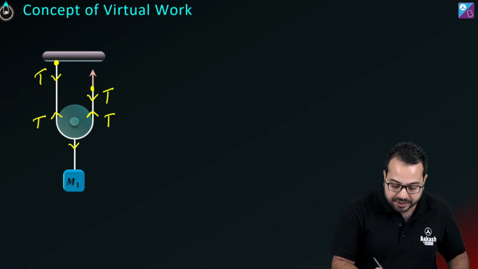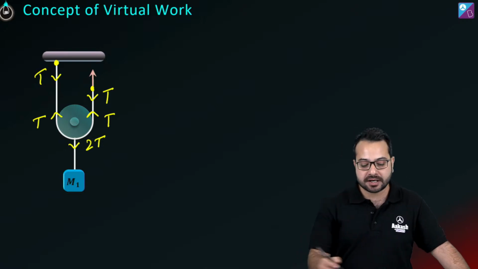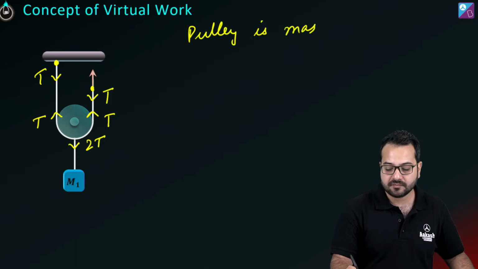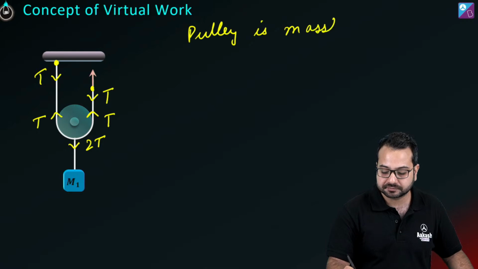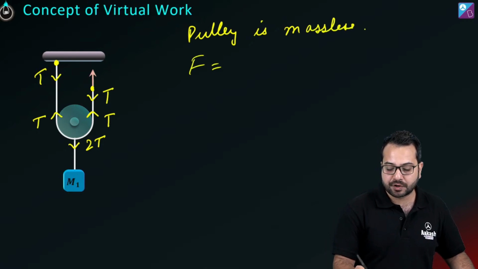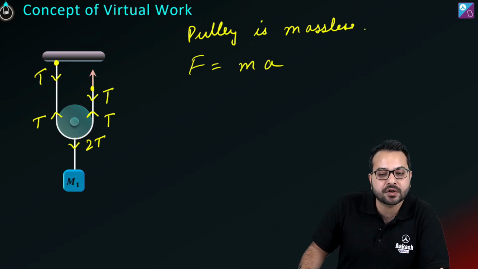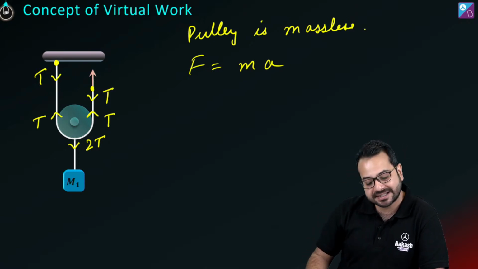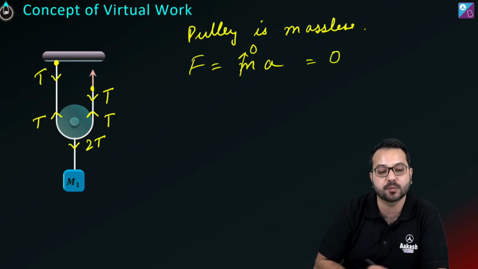Now on this pulley, the tension is going to be 2T. Do you agree? Because the pulley is massless. अगर पुली massless है तो क्या होगा? Force is equal to mass times the acceleration. Is the acceleration of the pulley 0? No. The pulley is going to accelerate upwards. Is the acceleration of the pulley going to be 0? No. The mass of the pulley is 0. Hence, the force is going to be 0.